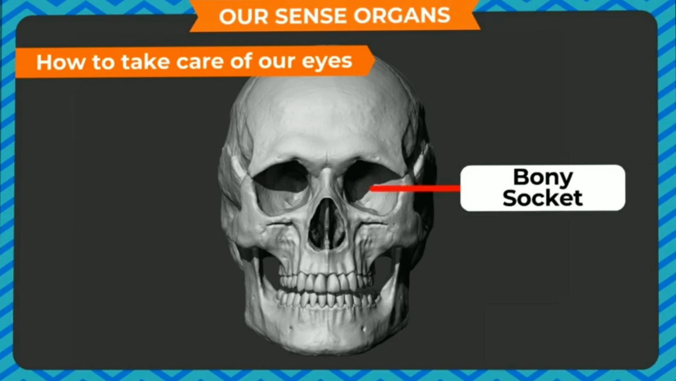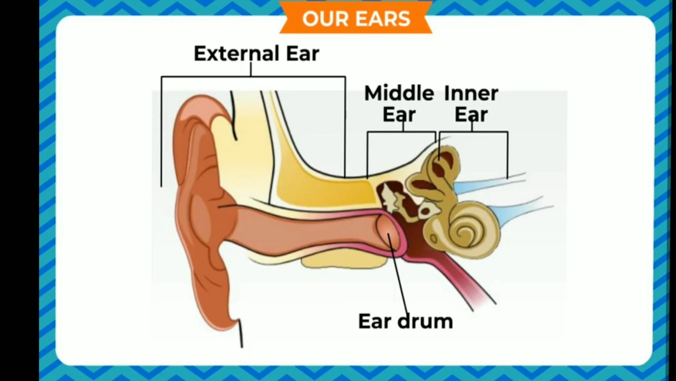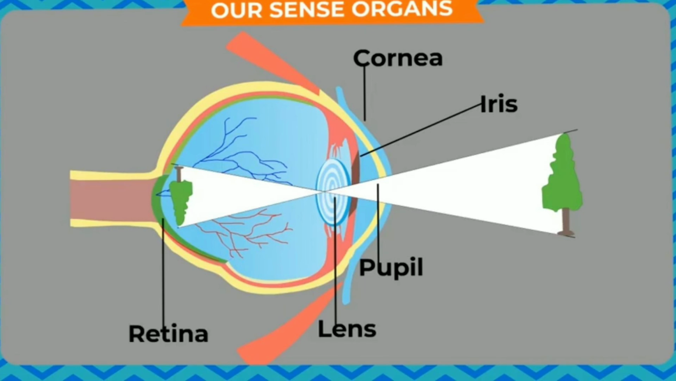Okay, and do you know insects have more than 100 eyes? That is why it is so difficult to kill a housefly. Okay, so here we have learned about our sense organ, the eye, and how to take proper care of the eye. In the next video, we will learn about the second important sense organ, and we will continue with the ears. Thank you.